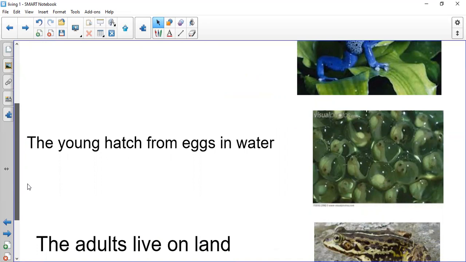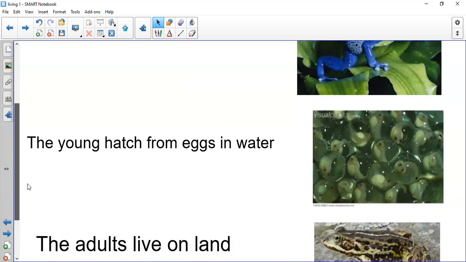The frog is amphibian. One more time. The frog is amphibian. Okay, today what will we speak about? We will speak about amphibian. Amphibian has wet skin. One more time. Amphibian has wet skin.